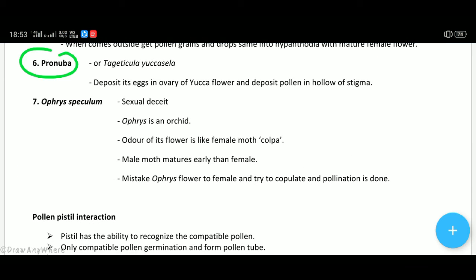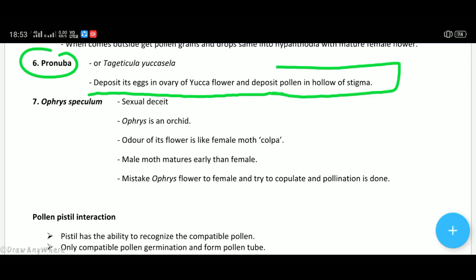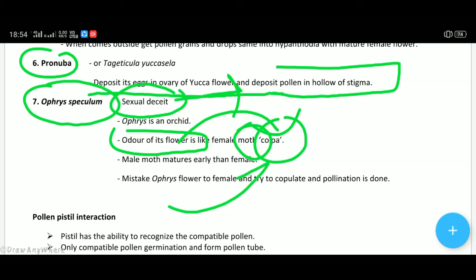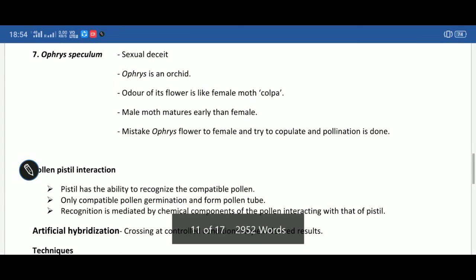Next is Pronuba. Pronuba deposits its eggs in the ovary of the yucca flower and deposits pollen grains in the hollow of the stigma. Then it is Ophrys speculum, which is also known as the sexual deceit mechanism, in which the odor of this flower matches the odor of the female moth Colpa. The male moth thinks it is the female moth instead of a flower and tries to copulate with it. In this case, pollination occurs. So these are some examples of pollination.